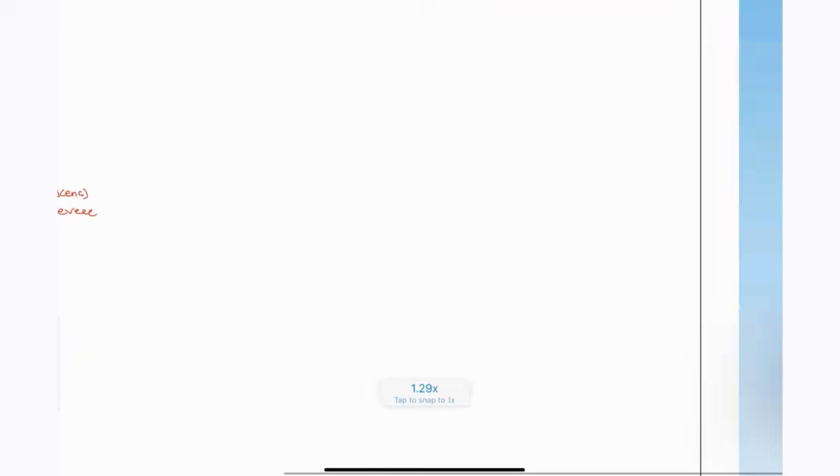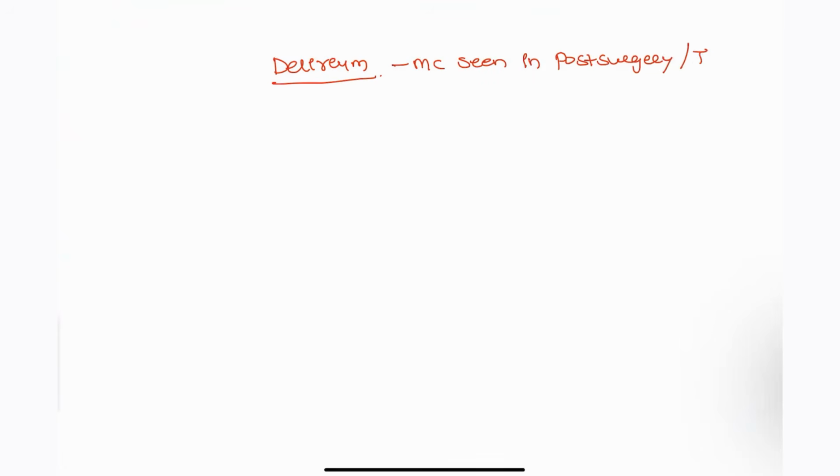Okay, next we are going to see some of the other disorders. For example, delirium. You have to take note that delirium is most commonly seen in post-surgery or ICU patients.